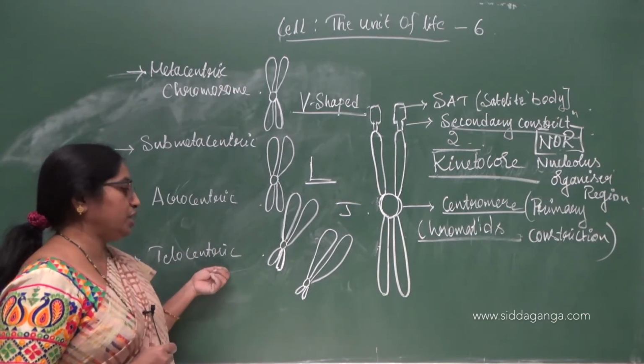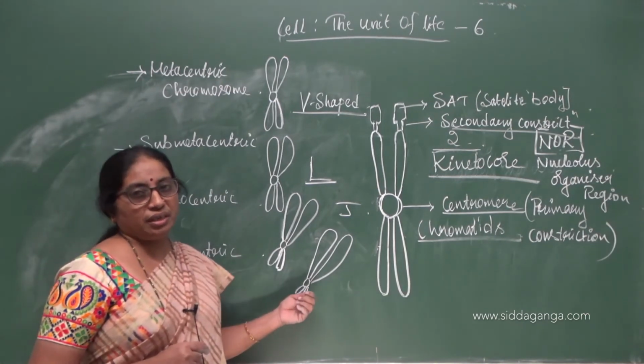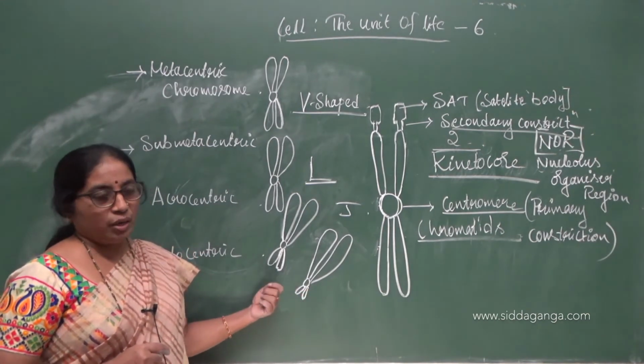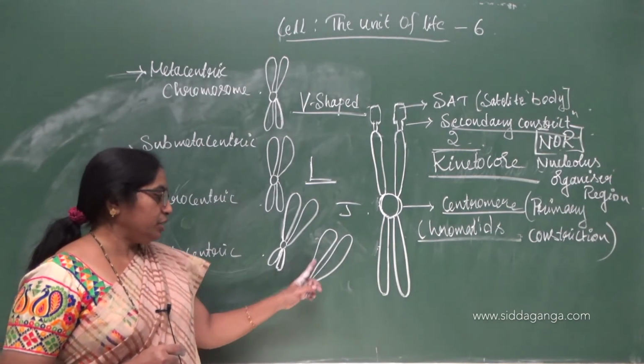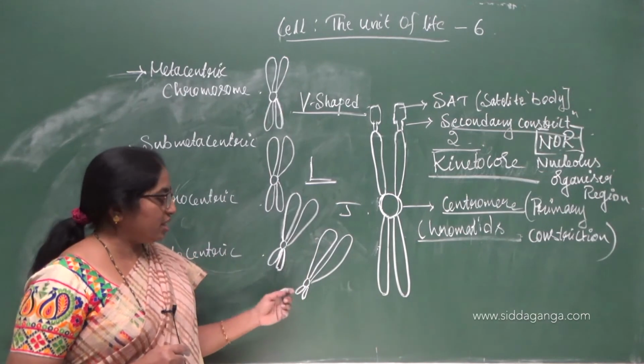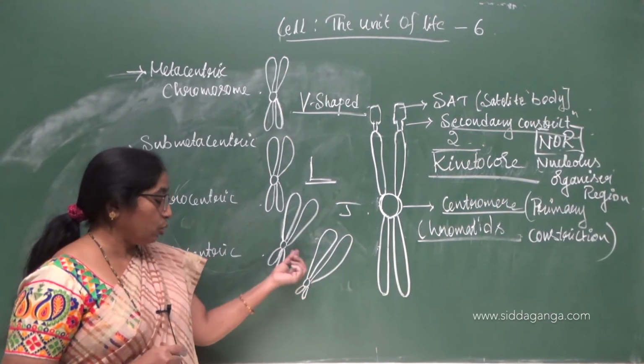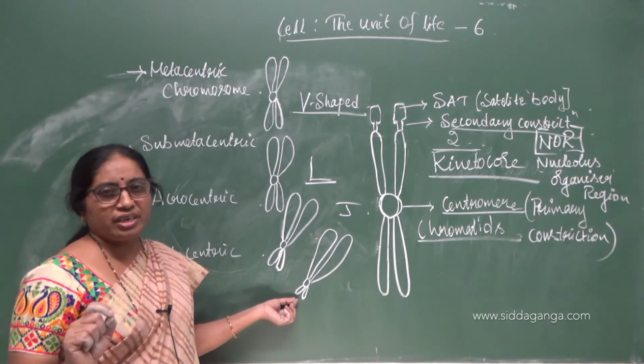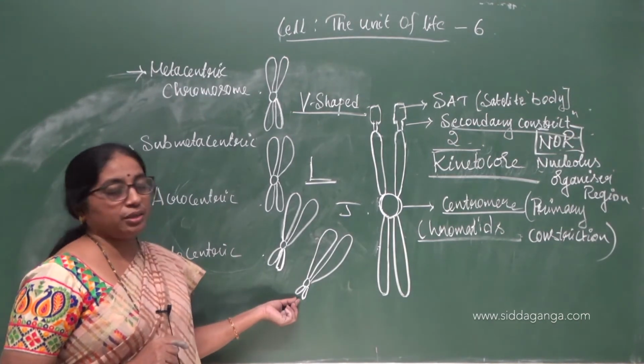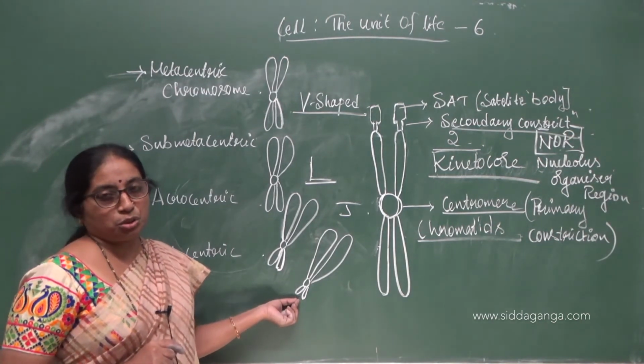In telocentric, the centromere is at the end point of the chromatids, where you see very long chromatids on one side and very small extensions of the chromatids on the other side of the centromere.